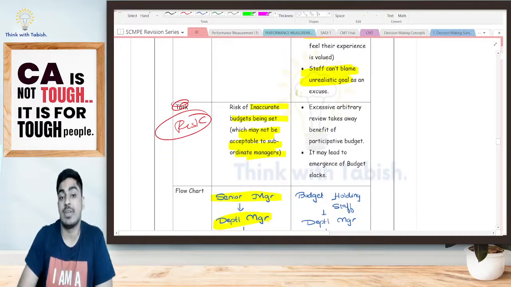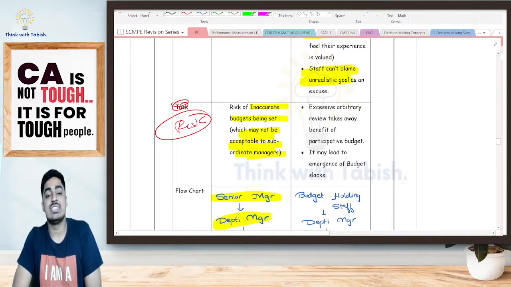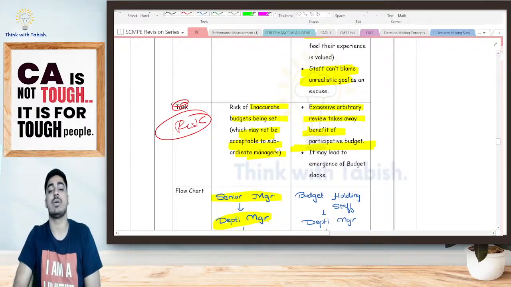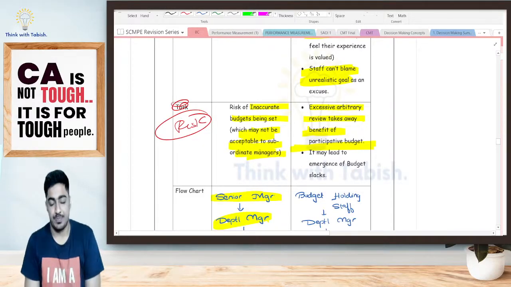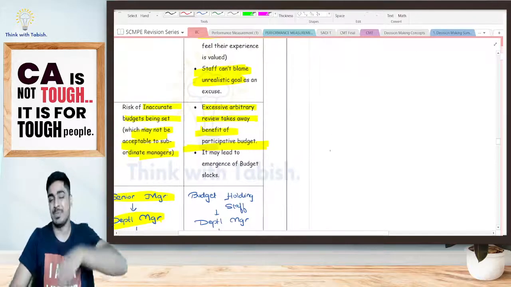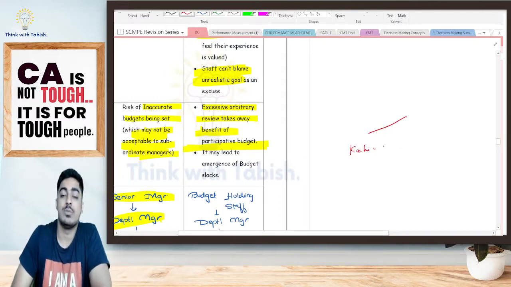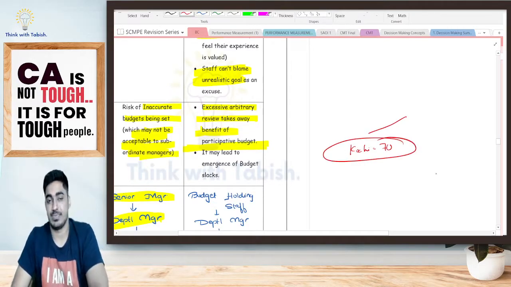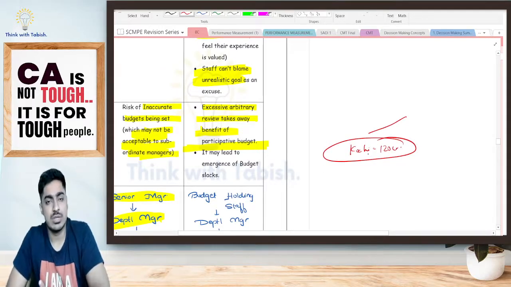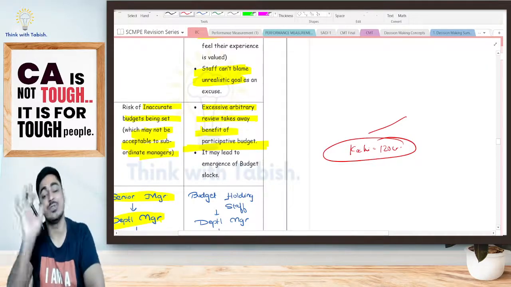Yes or no? However, there is a risk even in the bottom-up approach. What is the risk? Excessive arbitrary review takes away the benefit of a participative budget. Suppose, in the same previous example, we asked the Kochi division manager how much turnover he can achieve next year. He said the current year was 60 crore, and next year he can achieve 70 crore. We tell him, you do one thing, you achieve 120 crore. What's the point? It's not possible. But we say, don't worry, I know you can do it. You will achieve 120 crore.